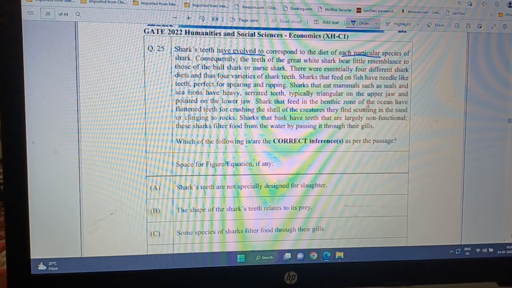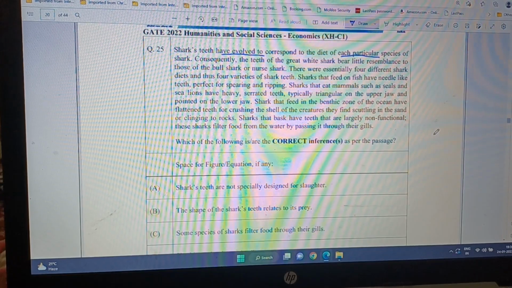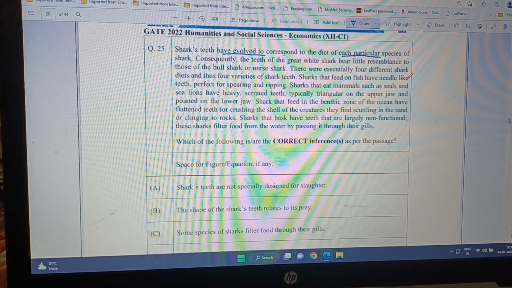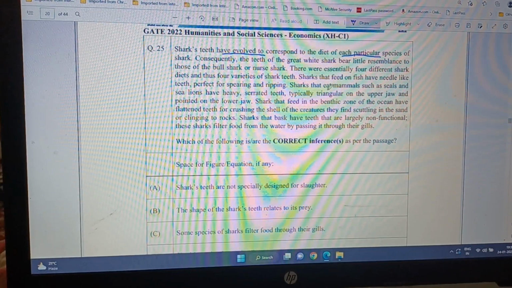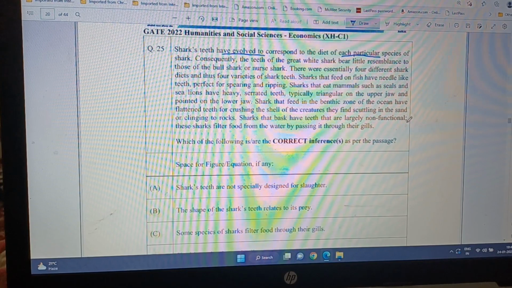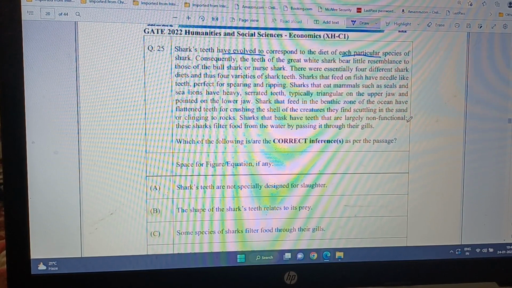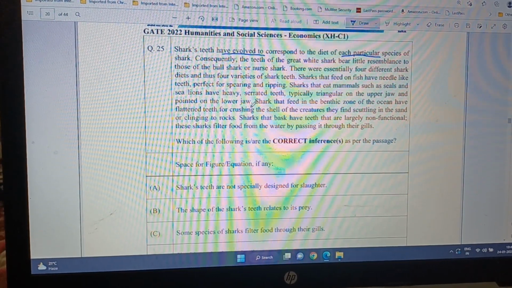The same thing as the first sentence. There were essentially four different shark diets and thus four varieties of shark teeth. Sharks that feed on fish have needle-like teeth, perfect for spearing and ripping. Sharks that eat mammals such as seals and sea lions have heavy serrated teeth, typically triangular on the upper jaw and pointed on the lower jaw.